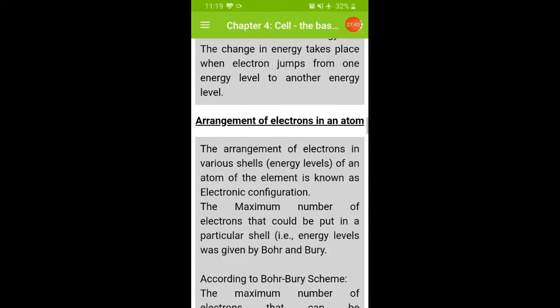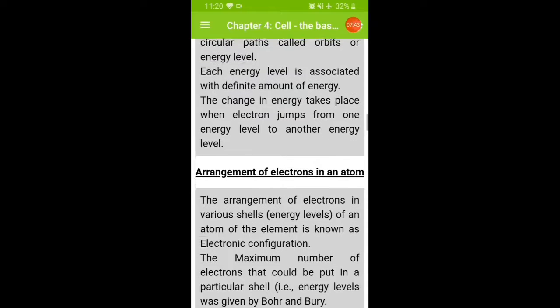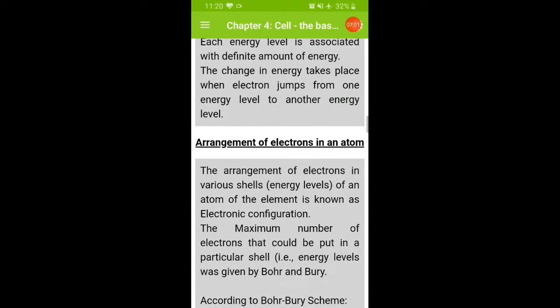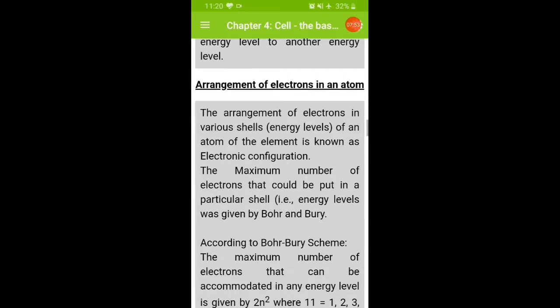So in this model, in this energy level, there are 4 orbits, K, L, M, N. The arrangement of electrons in the various shells, that we consider as the energy levels of an atom of the element, is known as the electronic configuration. So the various shells or energy levels are arranged in a specific way, and that is called electronic configuration.